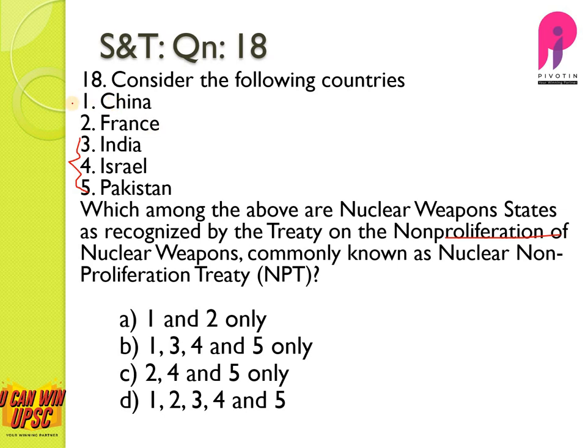How come? Because they are into P5. That is why India has not signed this treaty, calling it discriminatory. If this is a treaty which is not discriminatory, then all the countries should eliminate their nuclear weapons. It cannot recognize the nuclear weapons of just 5 countries, and other countries are instructed not to have nuclear weapons. And the answer to this question is A, 1 and 2.